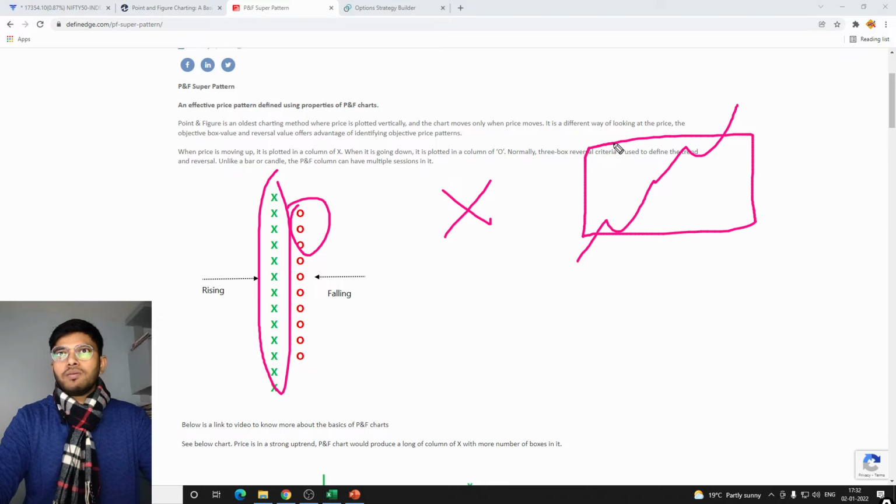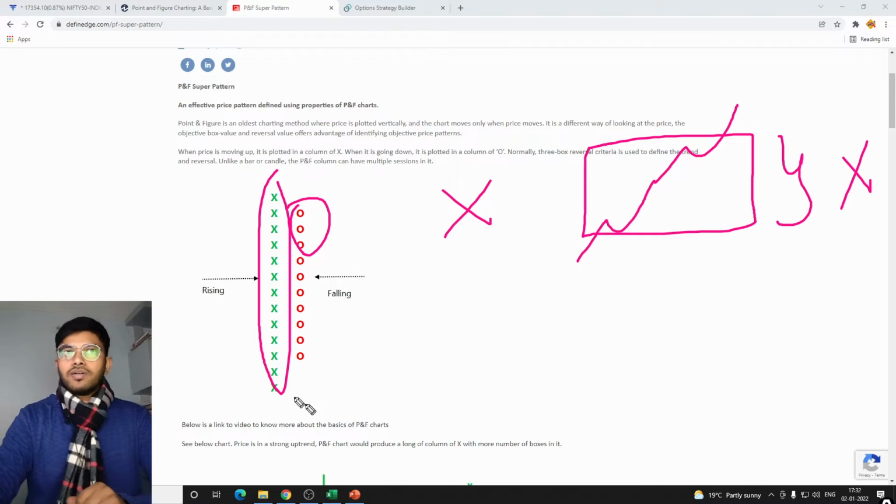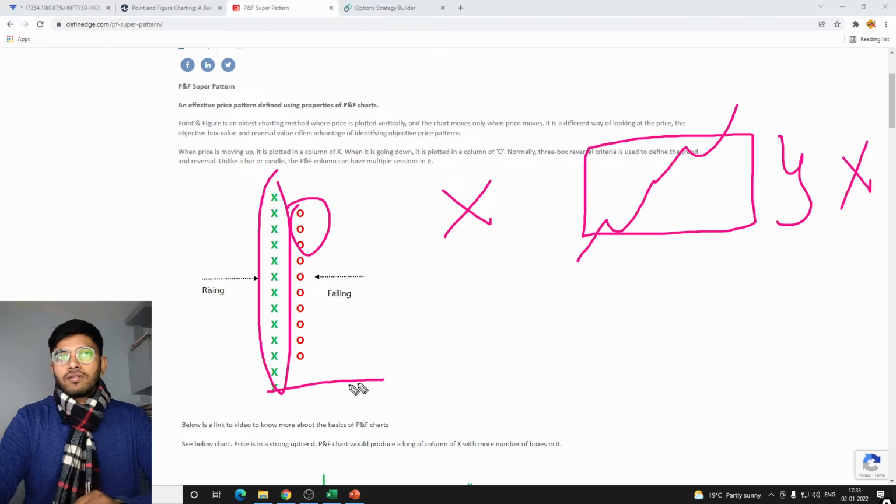If the price of a particular index or any instrument increases by this much range, then there will be one X. Now if a reversal occurs, the reversal below this can only happen when the price reverses by more than 3 boxes, 3 times.